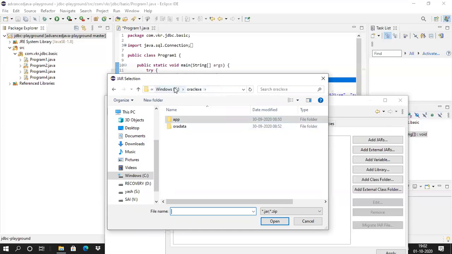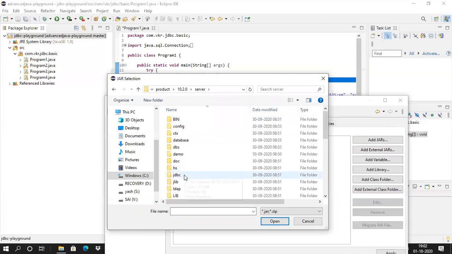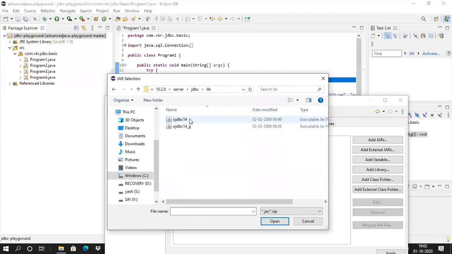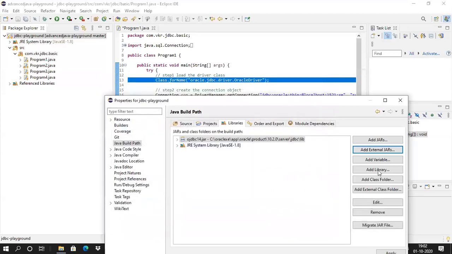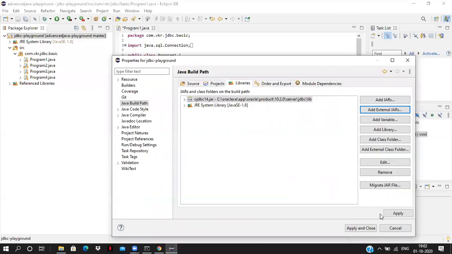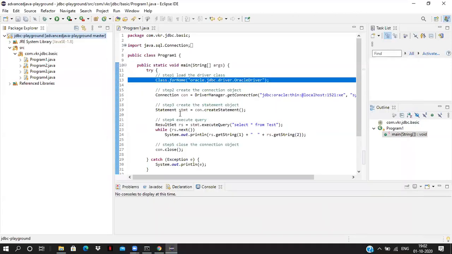Now this is my software inside the C drive. When we install it, we go to this Oracle exe, then go to app, Oracle, product 10.2.0, go to server, JDBC, lib, OJDBC14.jar. Now we have to open this jar. After opening, apply and close. Now we are telling the compiler this class, oracle.jdbc.driver.OracleDriver, is from the OJDBC14.jar.